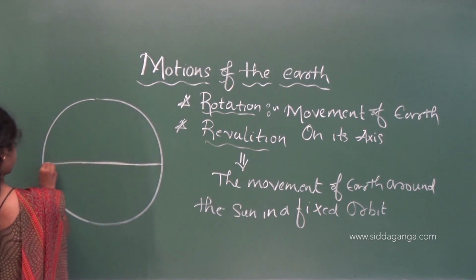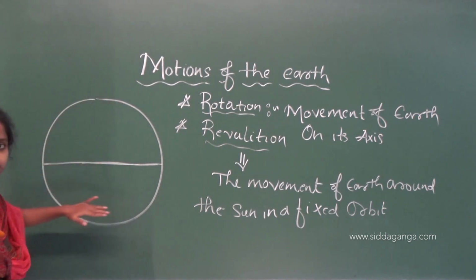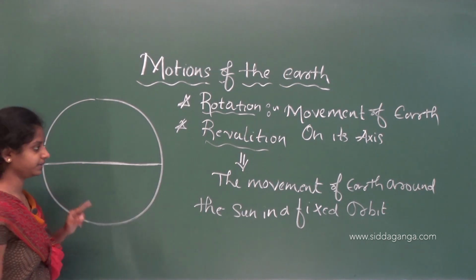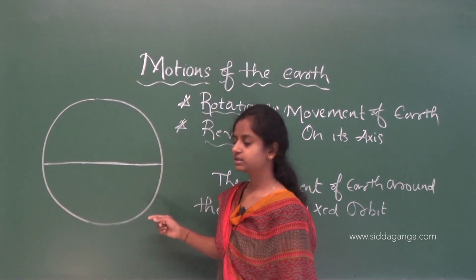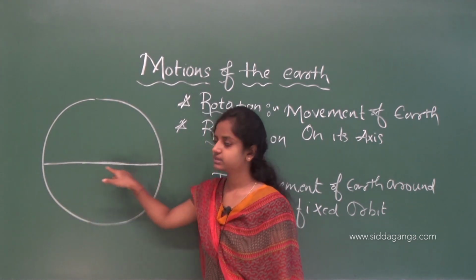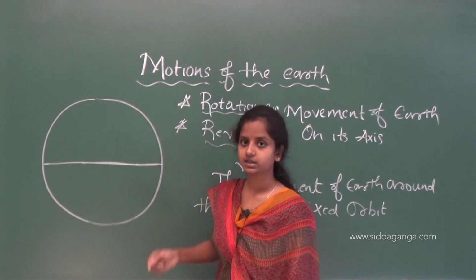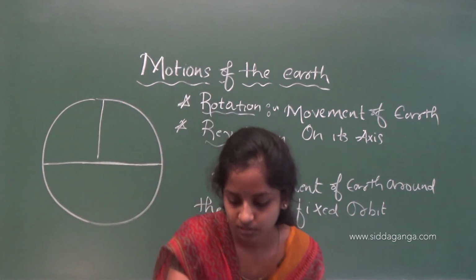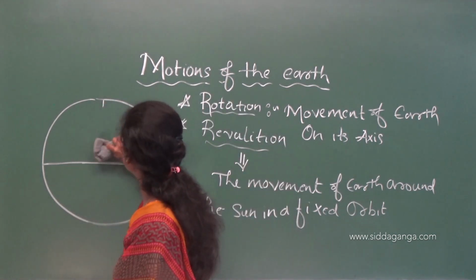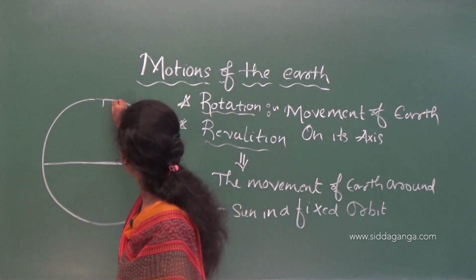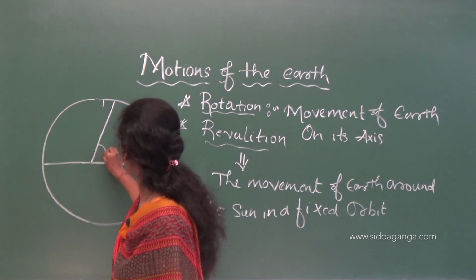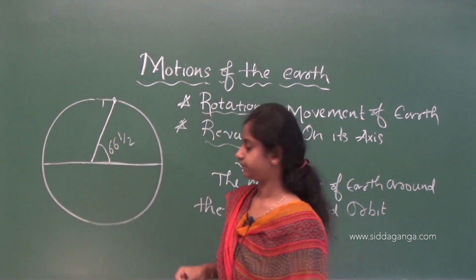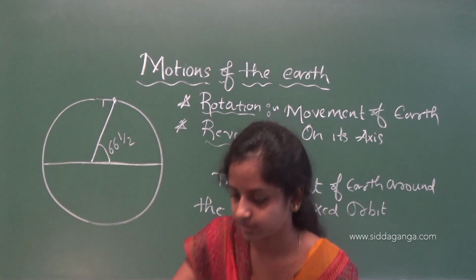This is our earth surface, and this middle line is the imaginary orbital plane. From here this axis will make a 66.5 degrees angle.